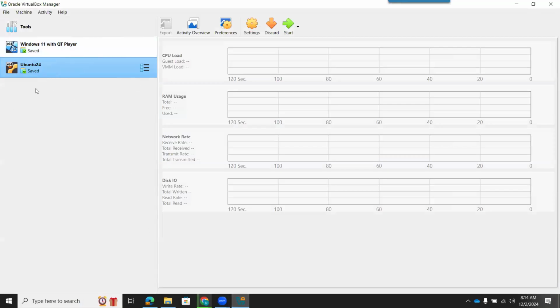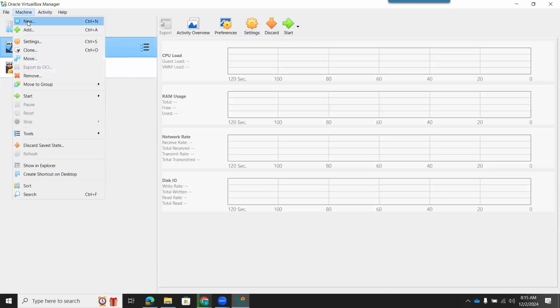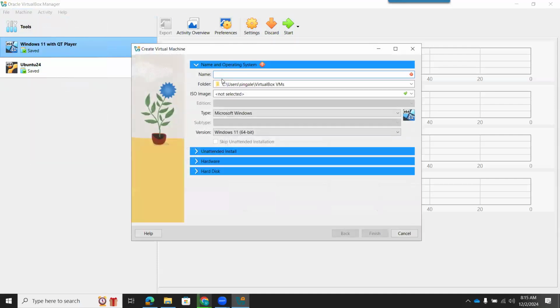So you can see this VirtualBox is available. I have already used this, so you can see there are already instances showing. But if you are doing it for the first time, it will not show you like this. You can go to the Machine option here, click on New, and then you can give any name of your choice. Let's say we are installing Ubuntu Server, so I will give it the name Ubuntu Server.